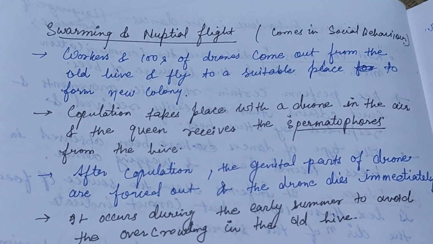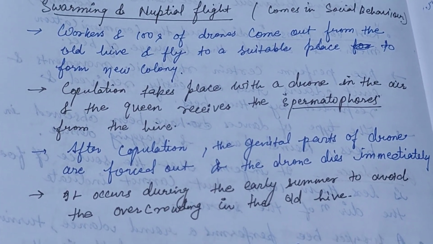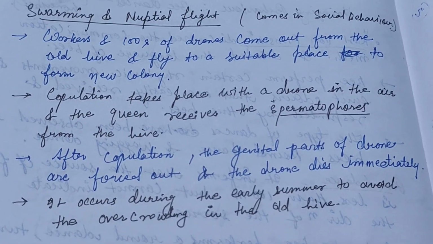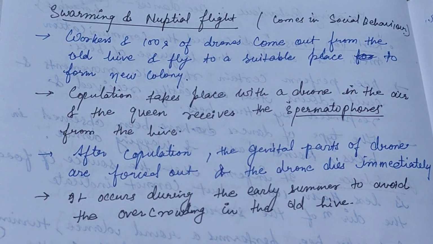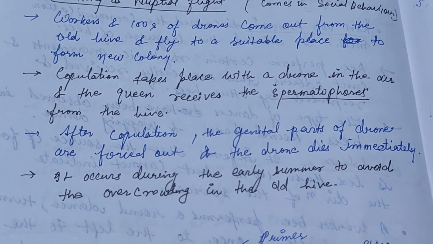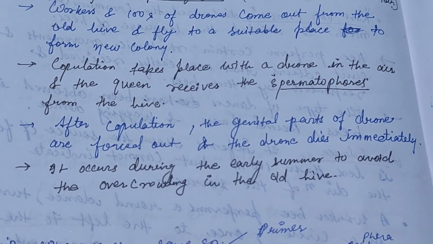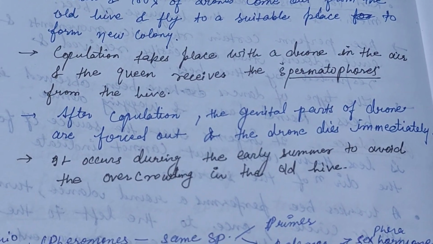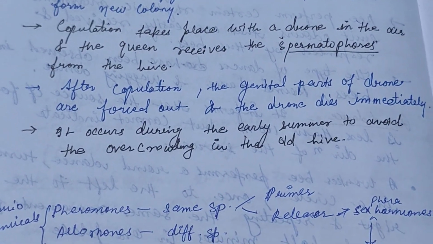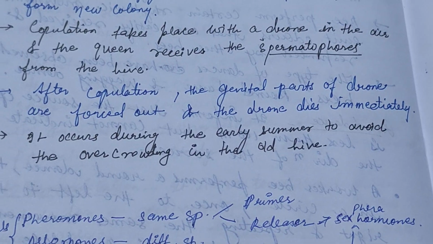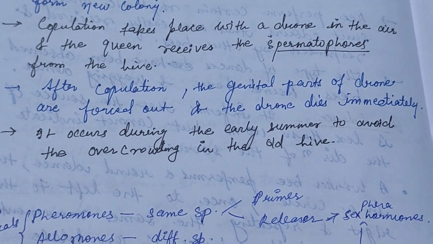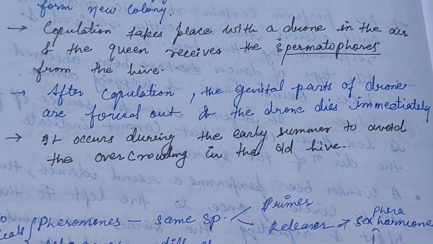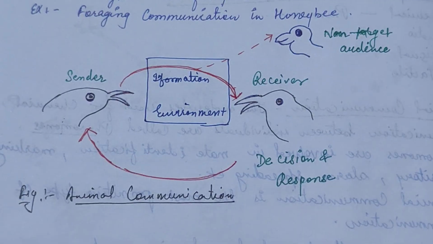Here are some other terms, swarming and nuptial flight. The workers and hundreds of drones come out from the old hive and fly to a suitable place to form a new colony, known as swarming. Nuptial flight is a copulation process that takes place with a drone in the air, and the queen receives the spermatophores from the drone. After copulation, the genital part of the drone is forced out and the drone dies immediately. It occurs during early summer to avoid overcrowding in the old hive.